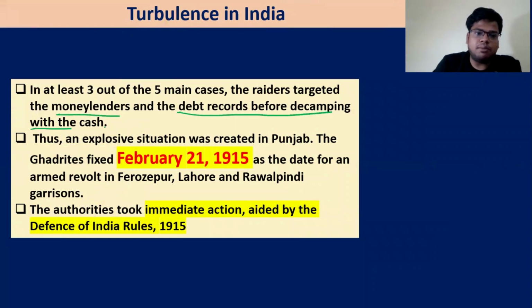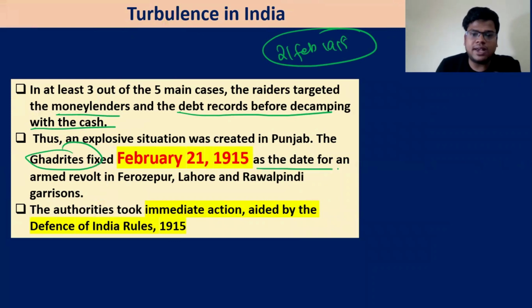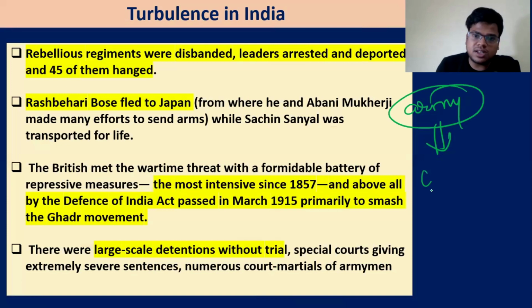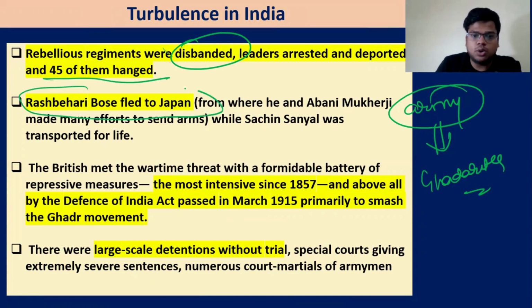Debt records were destroyed along with the cash taken, and they decided the date, 21st February 1915, as the date on which we will take up this particular revolt. So the Ghadarites fixed this date for an armed revolt in the Firozpur, Lahore, Rawalpindi garrisons. The authorities took immediate action, aided by the Defense of India rules, and they got to know about it. Right? So those in the army who supported these Ghadarites were disbanded. The leaders were arrested, deported, hanged. Rash Behari Bose fled to Japan. Right? Sachin Sanyal was transported for life.